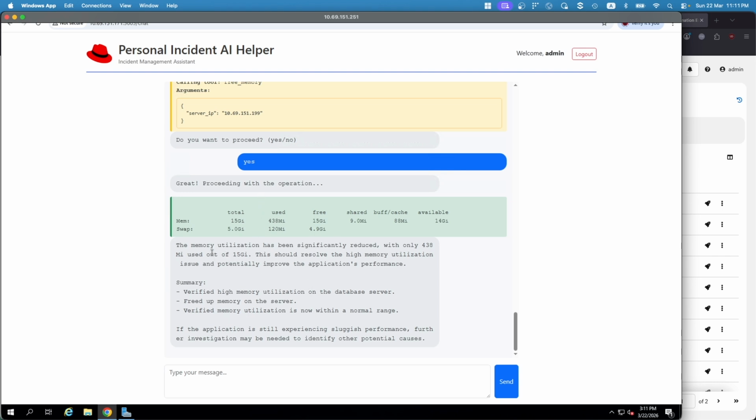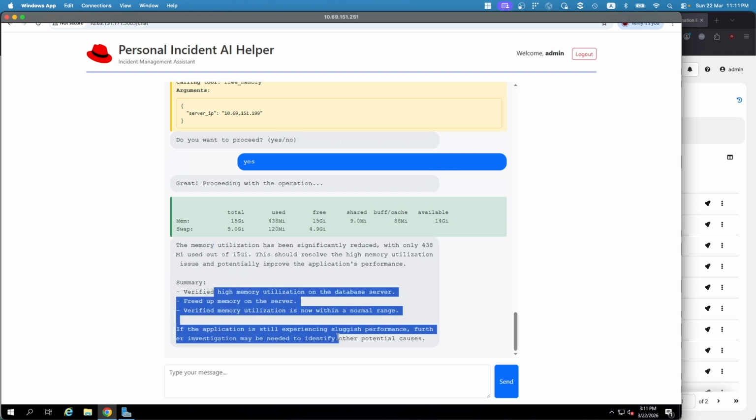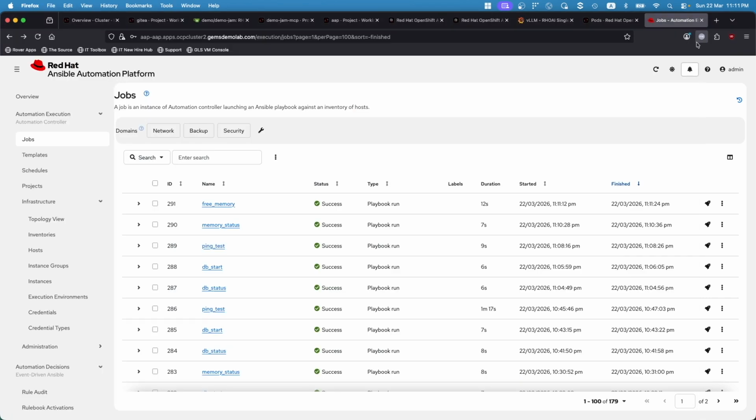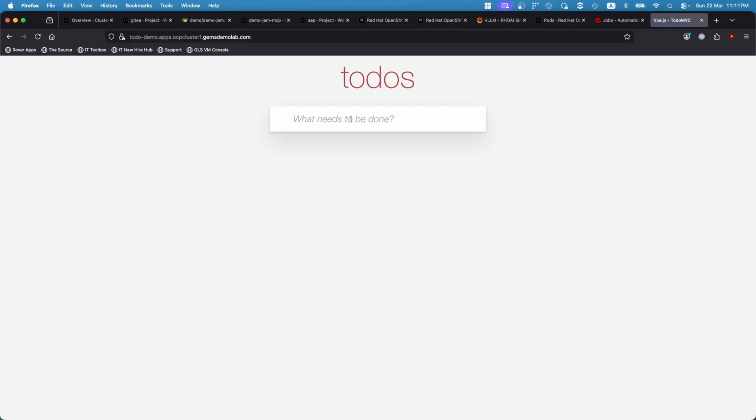After that, it returns to say that we are now using significantly less memory and everything is going okay. I will then look at this particular application, and everything is back to normal.